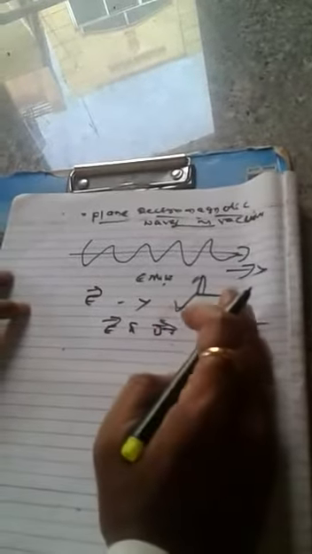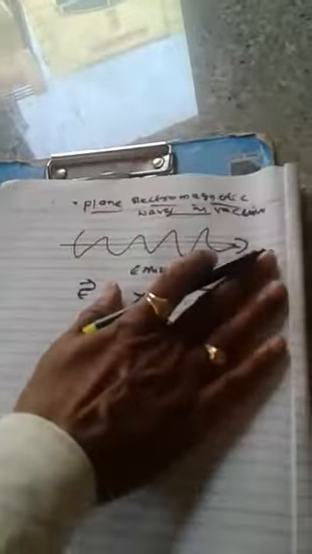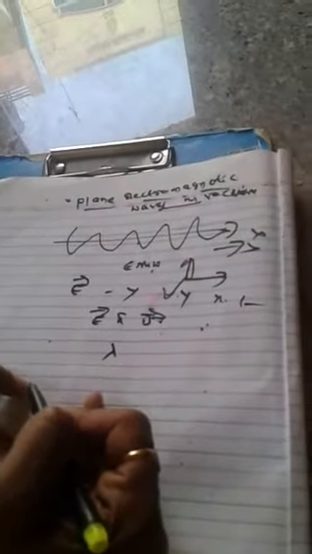Consider the plane electromagnetic wave whose wavelength is lambda, propagating in a vacuum along the x direction. Let the electric field associated with the wave be oriented parallel to the y axis, denoted by Ey.